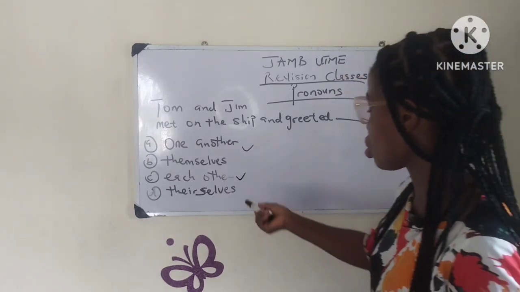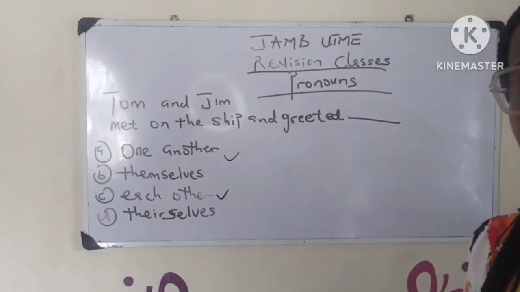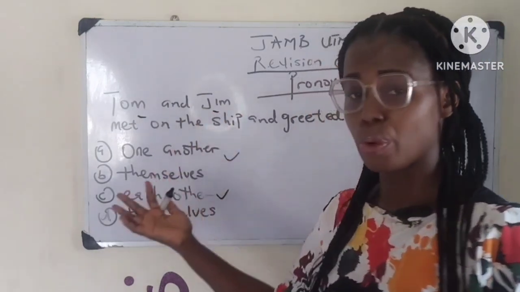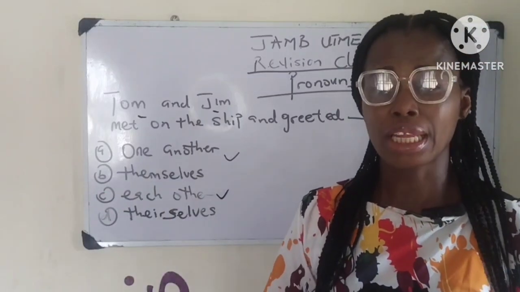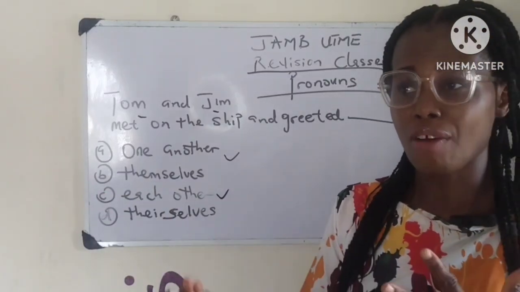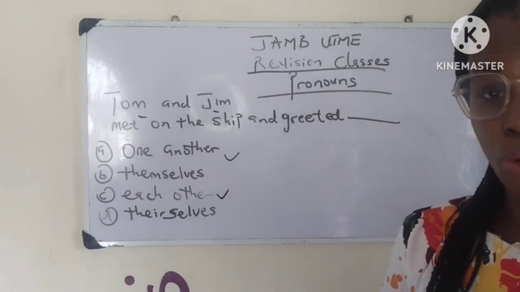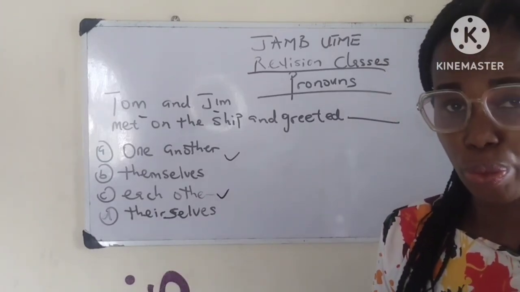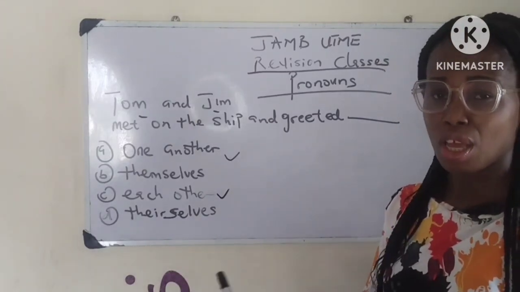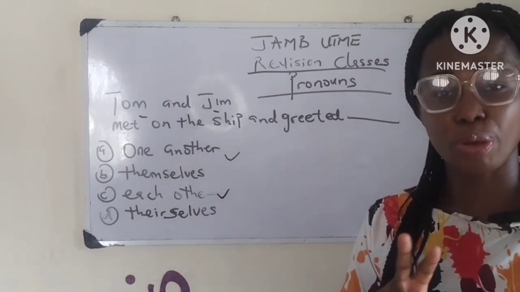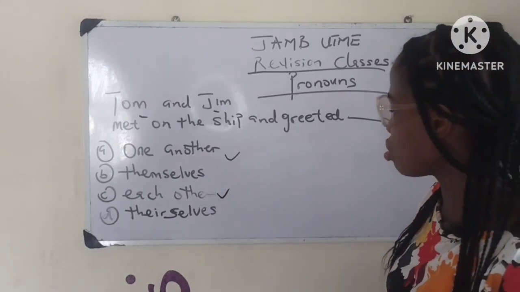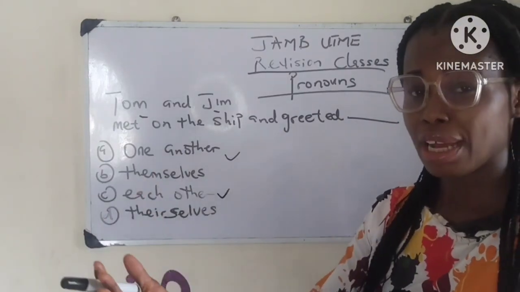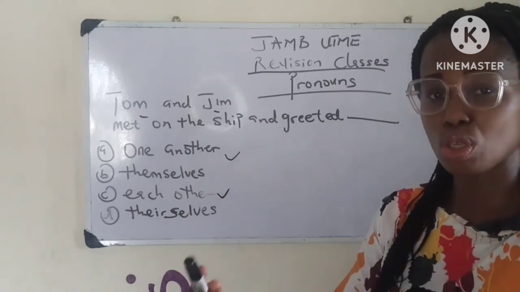Now, why is option A not the correct answer? Option A is not the correct answer because we have Tom and Jim, two people. When you have two people having a mutual action, you use each other. But if there are more than two people, you use one another. Tom and Jim, two people, so you use each other. They greeted each other. That is a mutual action between two people.